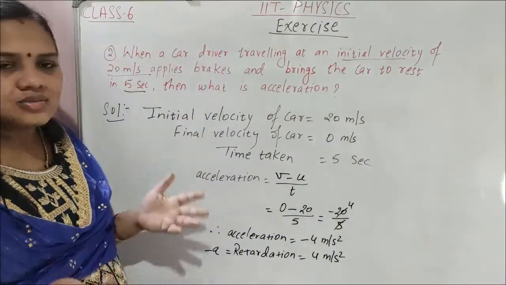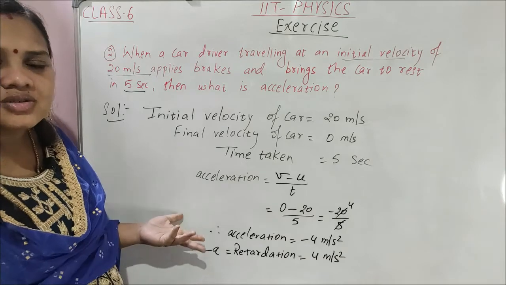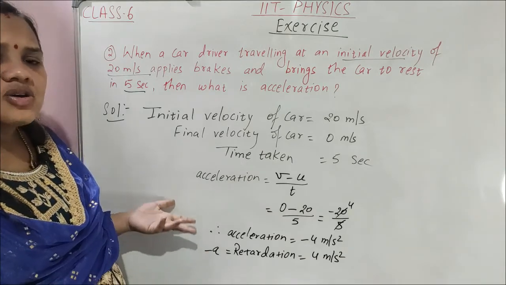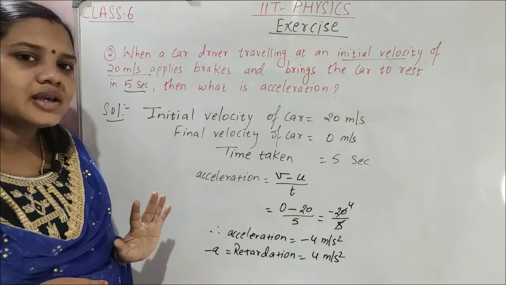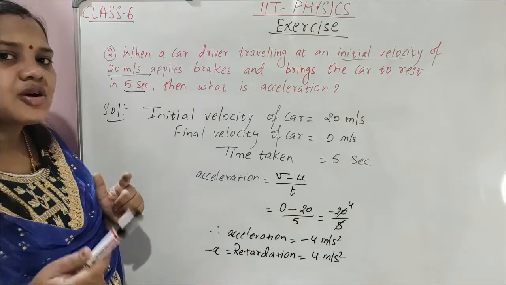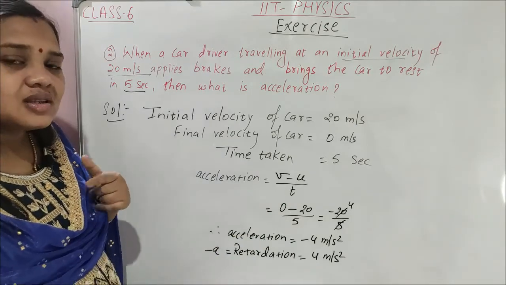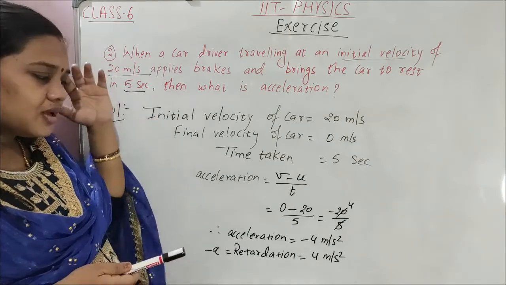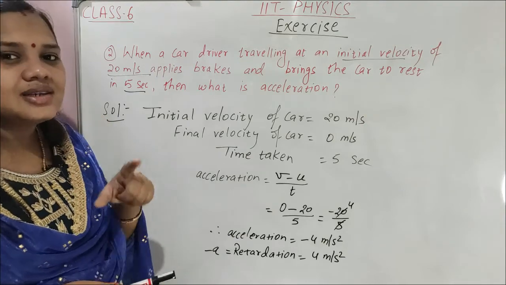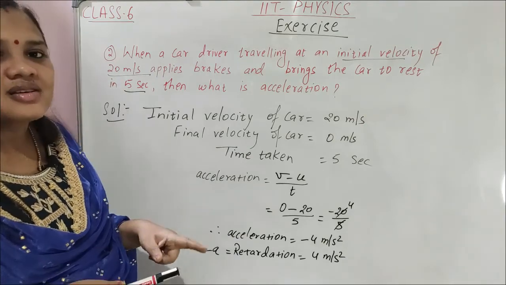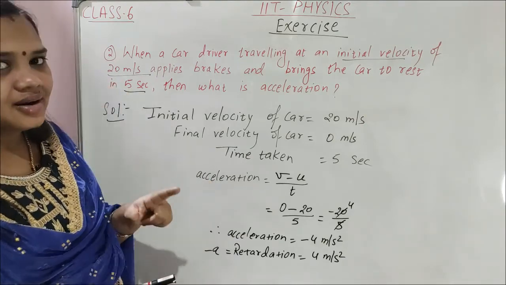The body moving now comes to rest, stopped, means the velocity decreased. So as velocity decreases, acceleration is negative. Clear? Whenever the velocity of the body increases with time, that is positive acceleration. When the velocity of the body decreases with time, that is negative acceleration, deceleration or retardation.